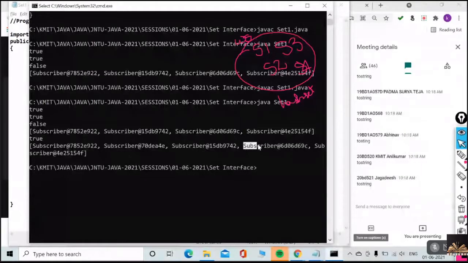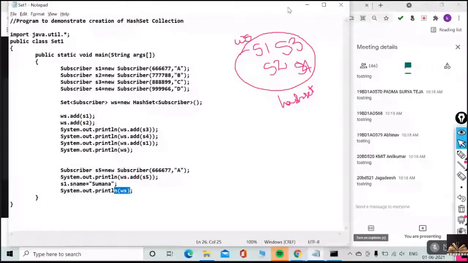As these codes are coming from the toString method, can I override the toString method in my required format? This class name and hash code are because of the toString method. So can I override the toString method? Yes or no? Can I override? This toString method is also available from Object class, no?